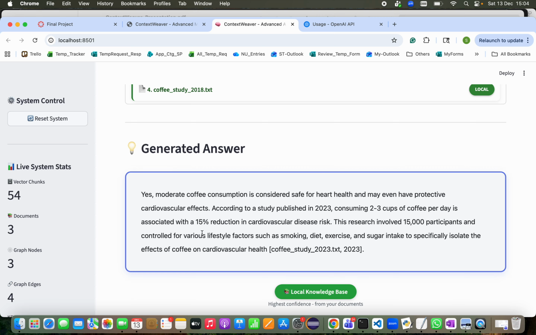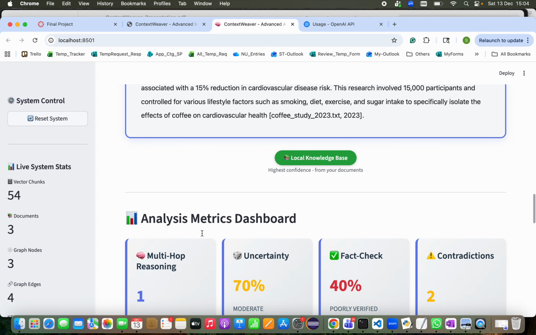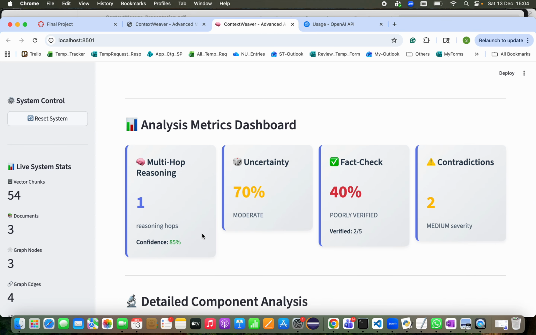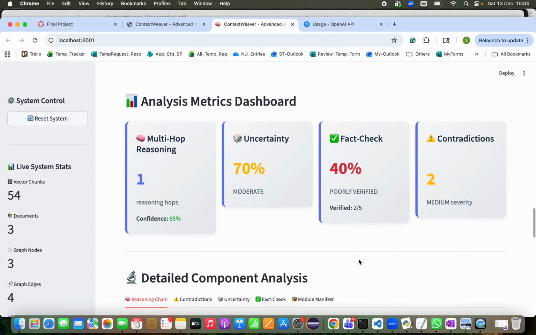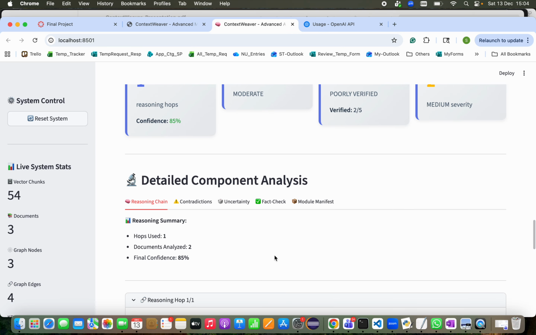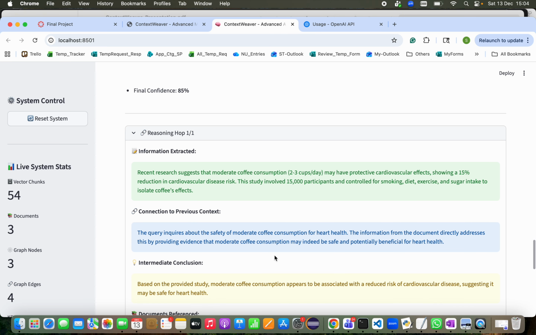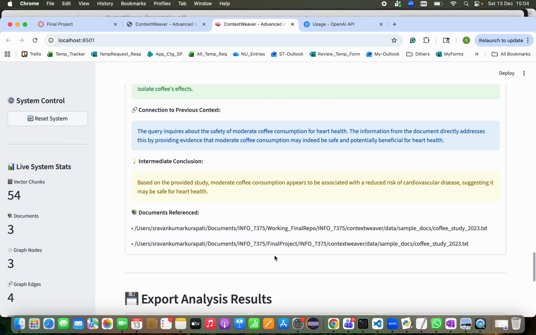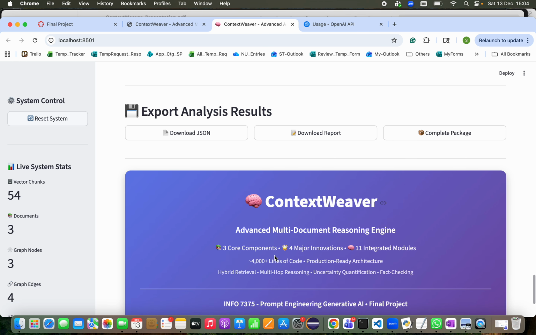It also got the study-related and research-related details. The analysis, the uncertainty factor, the fact check that was done, and the contradictions can be seen over here. All the details have been listed out here.